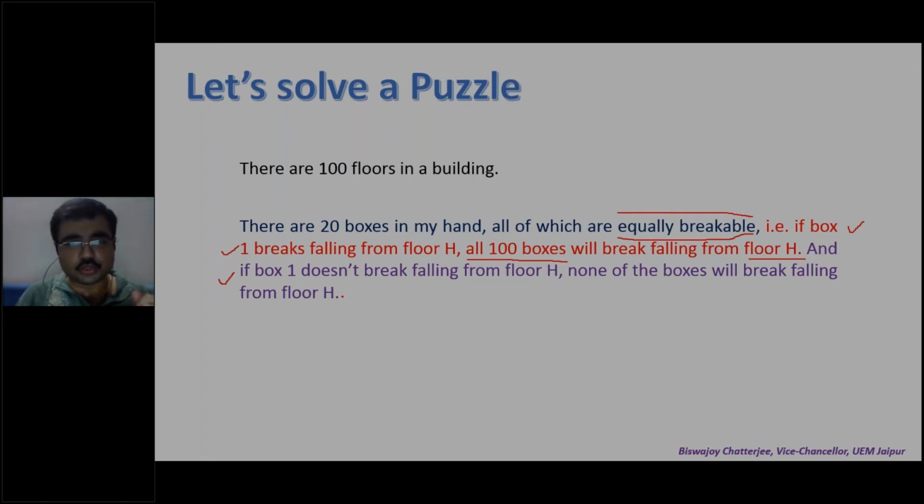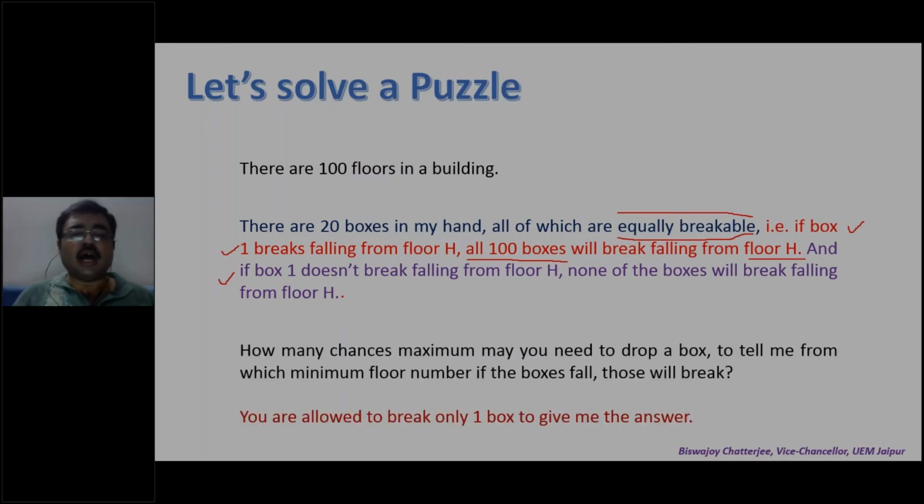Now the statements have been given, so what is the question? The question is, how many chances maximum may you need to drop a box to tell me from which minimum floor number, if the boxes fall, those will break? You have been given 20 boxes in your hand. You don't know from which floor these boxes may break.